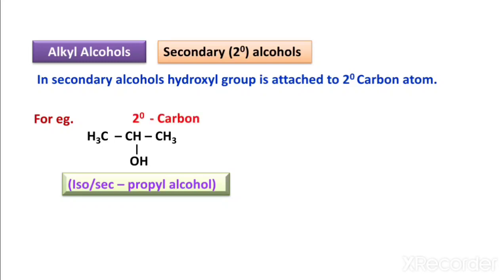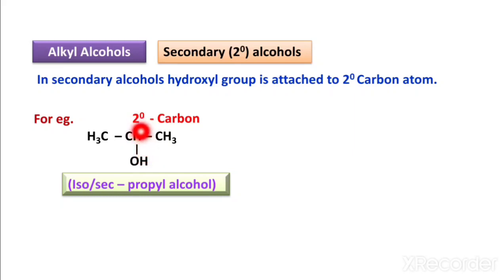Here this carbon is a secondary carbon, and the hydroxyl group is attached to the secondary carbon. How will you identify a secondary carbon? It is attached to these two carbons, therefore this is a secondary carbon.